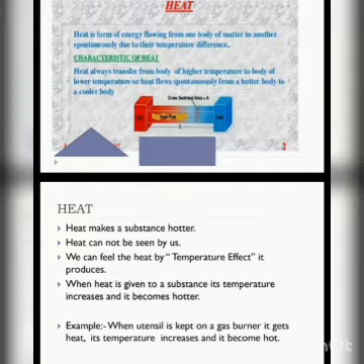Another example is when a utensil is kept on a gas burner, it gets heat, its temperature increases and it becomes hot. The same is with the noodle utensil: when you keep it on a gas burner, it gets heated, its temperature increases and it becomes hot. This is about the heat.